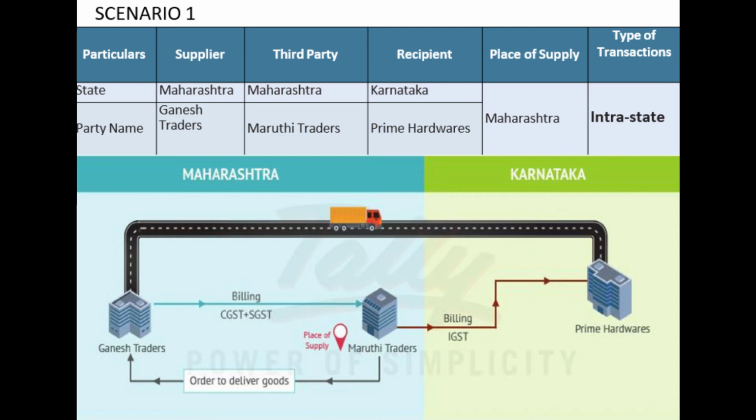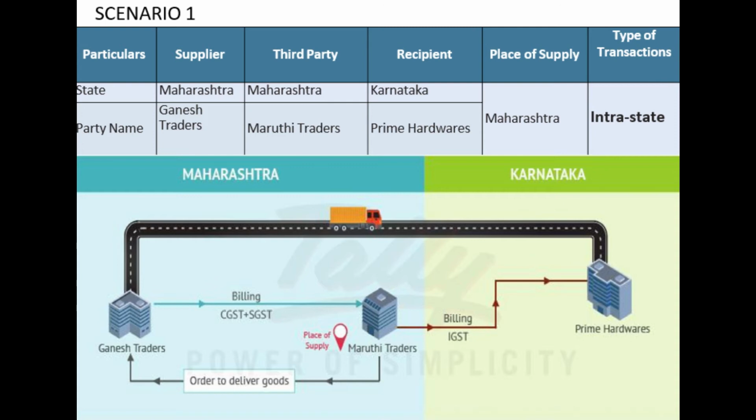Maruti Traders places a contract for supply of goods on Ganesh Traders. Both of them are in Maharashtra. In pursuance of that contract, Ganesh Traders is expected to deliver goods directly to Prime Hardware, who is located in Karnataka. So goods are moving interstate, but since Ganesh Traders and Maruti Traders, the first leg of the transaction, are located in Maharashtra, the GST tax implication on the invoice raised by Ganesh Traders will be CGST plus SGST.